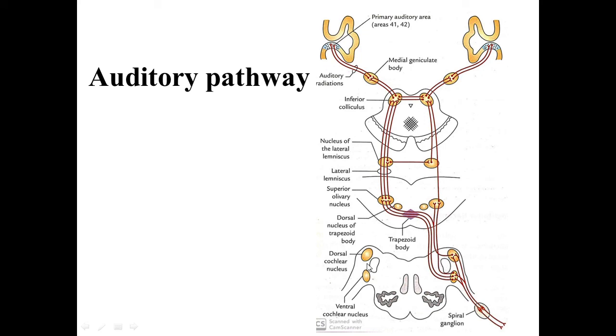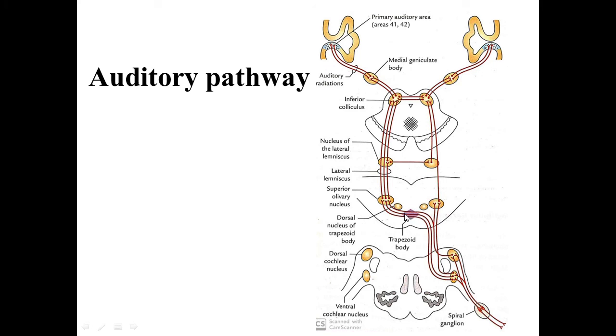from this side as well as from this side, these crossed fibers form a trapezoid shaped mass of fibers, and this mass is called the trapezoid body. Okay, so the crossed fibers which arise from the cochlear nuclei, these fibers from both sides, form the trapezoid body.